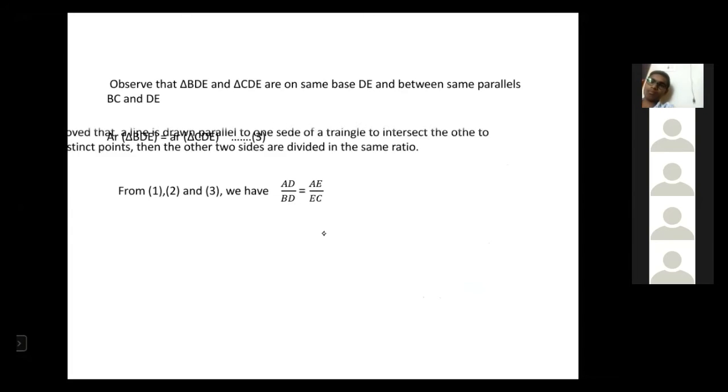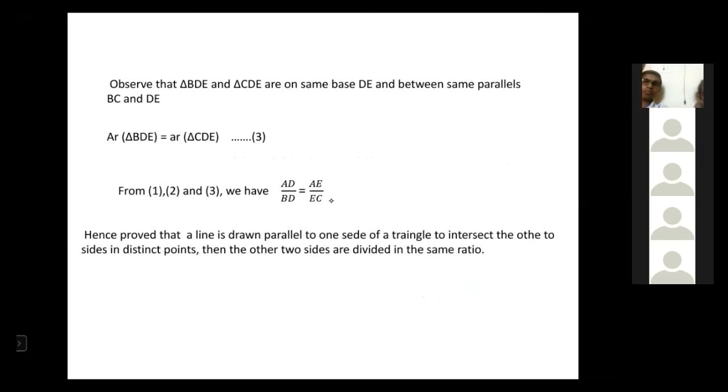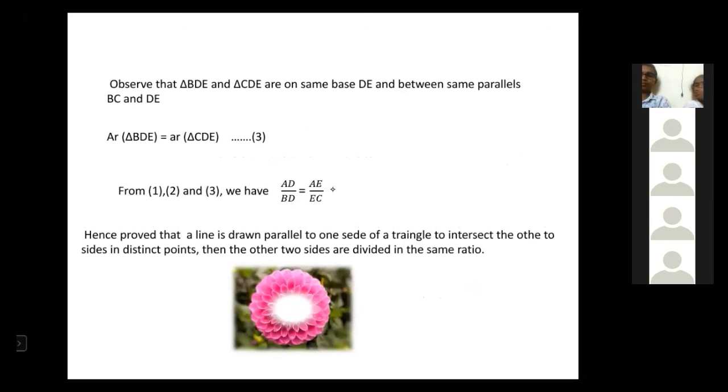Now see, from 1, 2 and 3, we have AD by BD is equal to AE by EC. This is what is required to prove. What is asked to prove? That the other two sides are divided in the same ratio. I think you understood this theorem. If any doubts, I will go back.